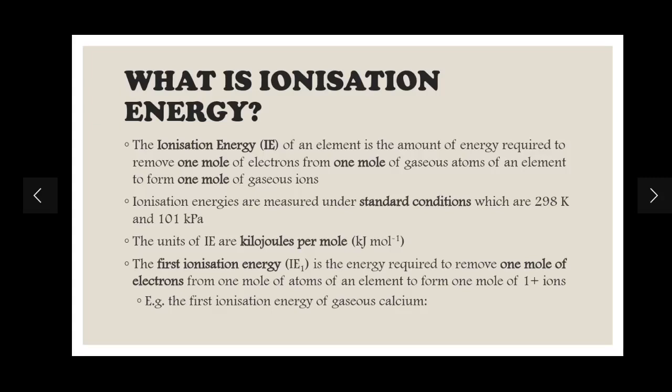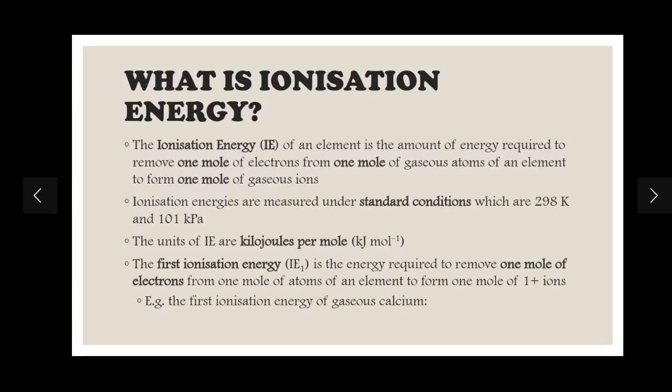So your second ionization energy, that will be IE2, is the energy required to remove 1 mole of electrons from 1 mole of gaseous atoms of an element, from 1 mole of, not gaseous atoms actually, it's gaseous plus 1 ions to form gaseous plus 2 ions. So in third ionization energy, you are forming 3 plus gaseous ions, and this means you are forming the 3 plus gaseous ions from a 2 plus gaseous ion. That's all the thing that you need to understand.